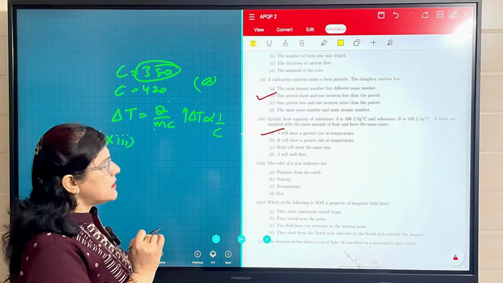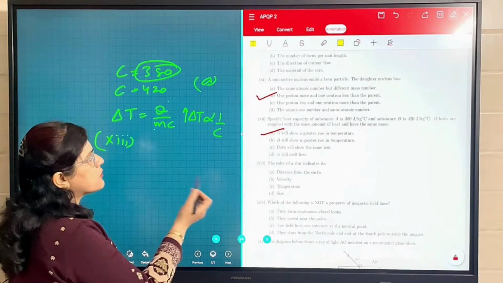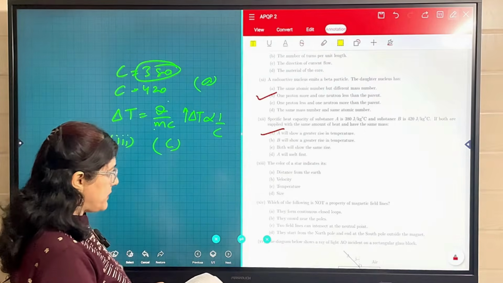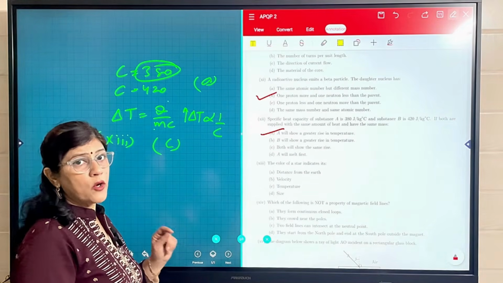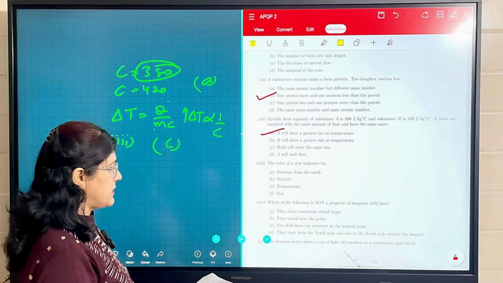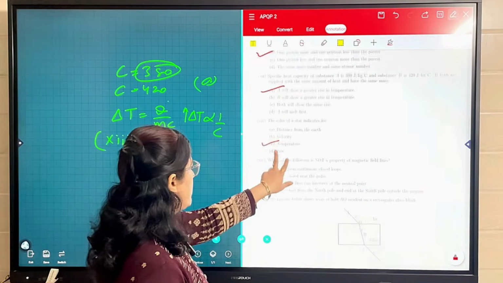So here the correct answer is temperature, but this question is not according to our syllabus, but still we should know when a question is there. So option C is correct because the color of a star depends on the temperature, because as we know color or wavelength are characteristic properties and depend on the surface temperature of the star. So that is why temperature is correct, but this question is not related to our syllabus.